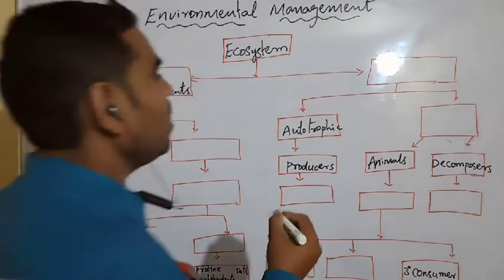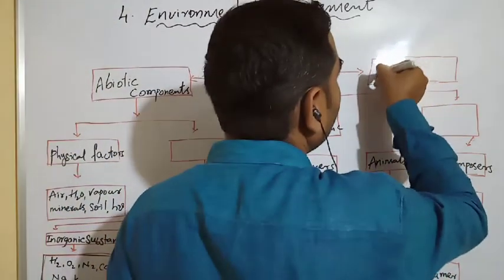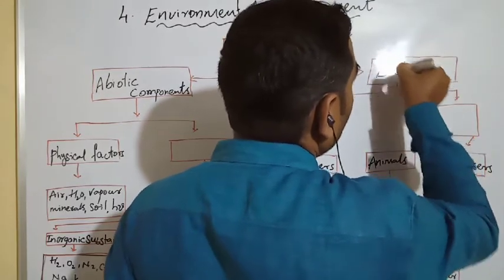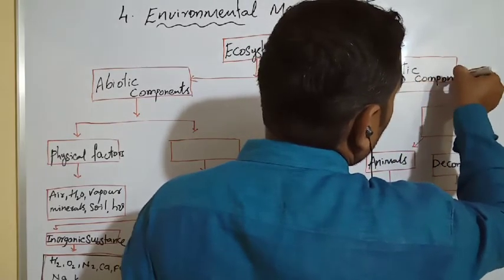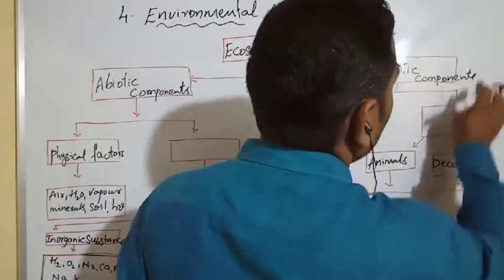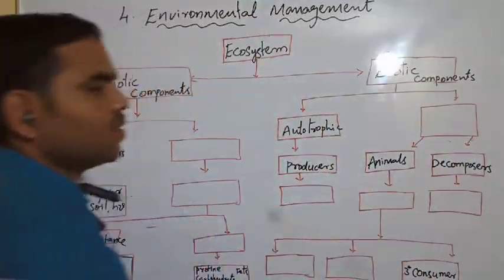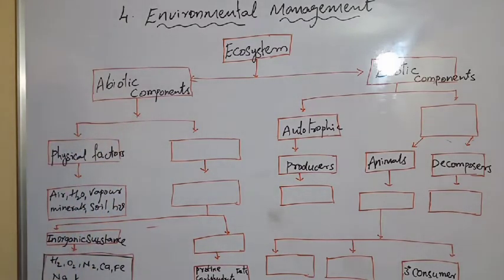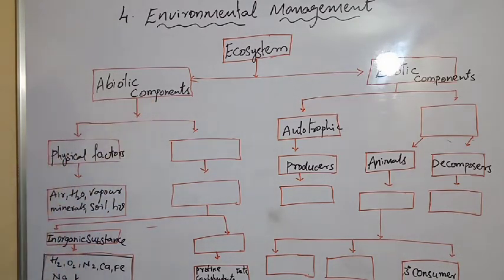Now here abiotic is there. We have to write biotic components here. Now we see the abiotic components. Abiotic components are divided into two types.